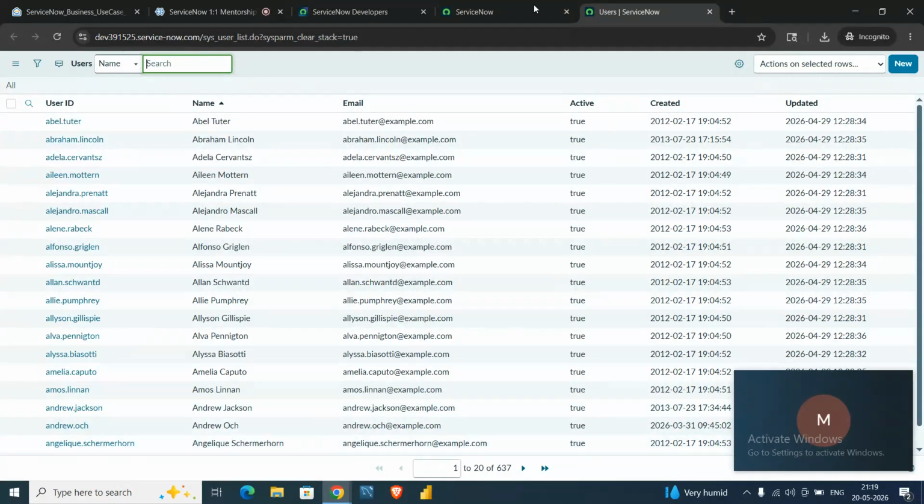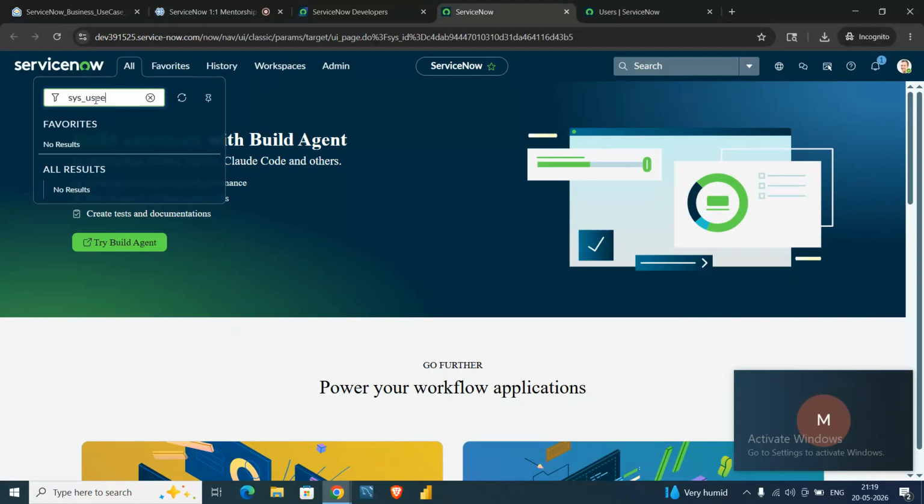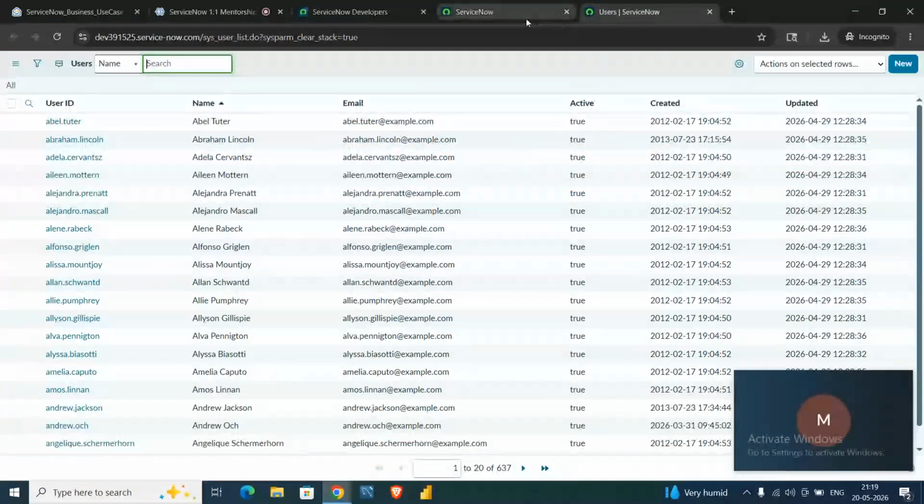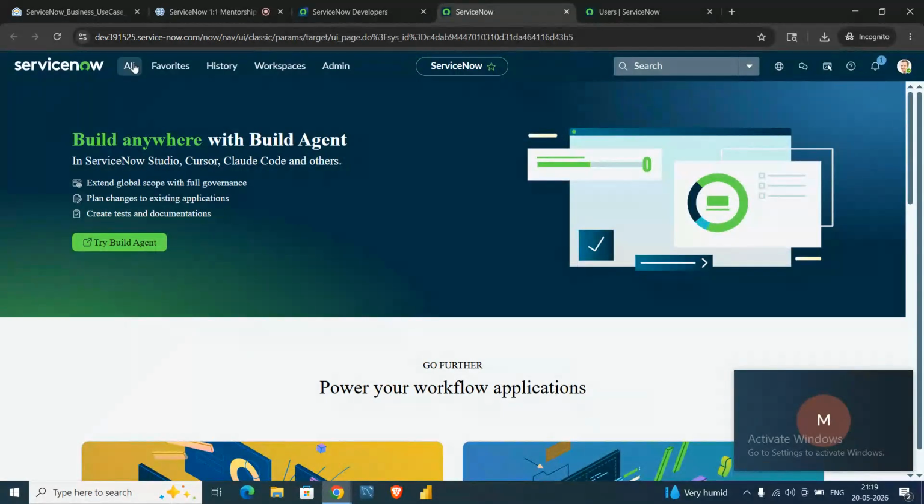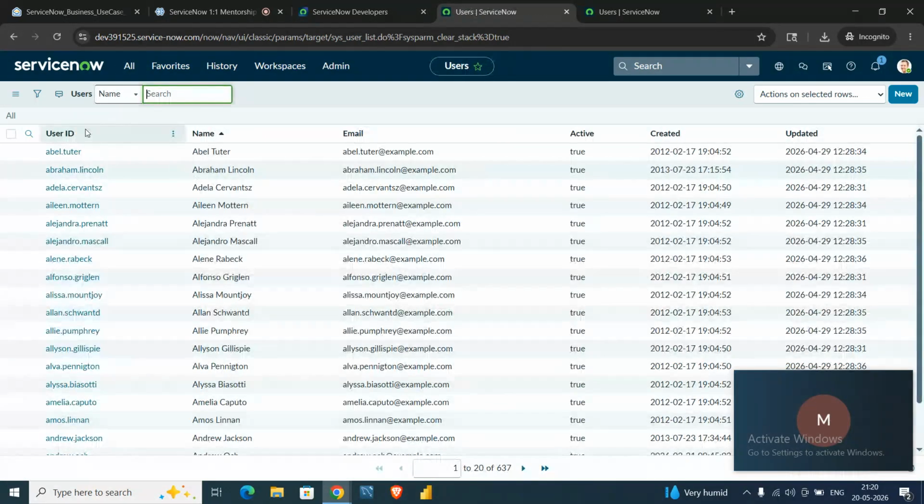Which is showing all the users. Okay, so you might have one question: why did I put LIST in caps? If I put LIST in caps, it will basically redirect me to a new page, and it will open the user table in a new page. If I put the list in lower case and hit enter, it will open the user table in the same page only. Okay, so these are some tricky things.